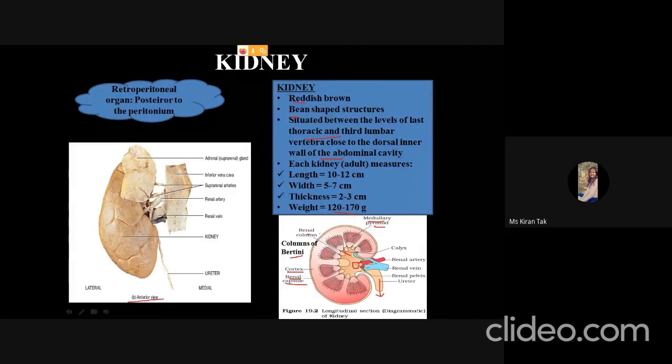Okay, so here is a concave structure, the hilum, that gives entry to the renal artery, renal vein, and nerves that enter inside the kidney.